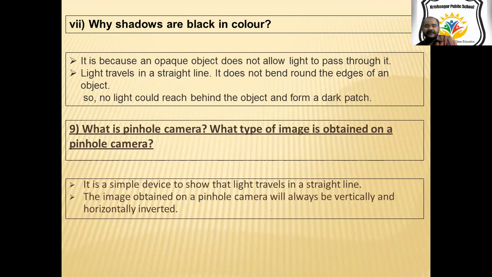And there are different uses of the pinhole camera. Modern day cameras are also a model of the pinhole camera. They follow the same principles of the pinhole camera. And a pinhole camera is also used to see far away objects, or to look at the sun during a solar eclipse, because we cannot directly look at the sun. So through a pinhole camera, an image of the sun can be produced and we can look at that.